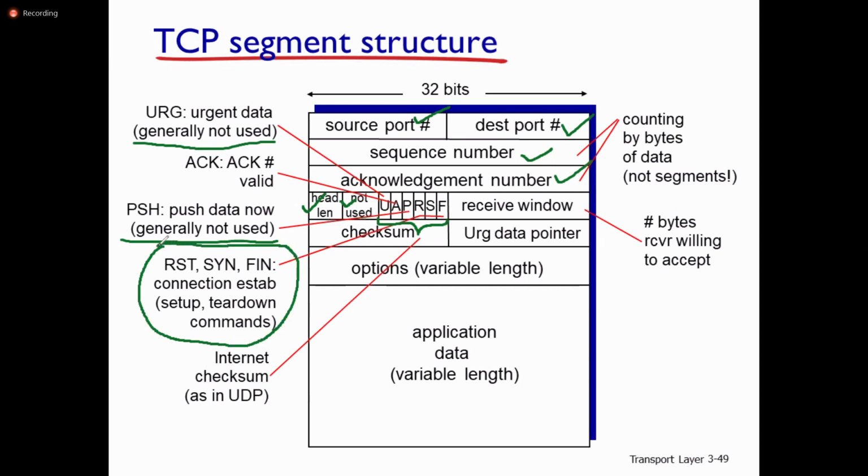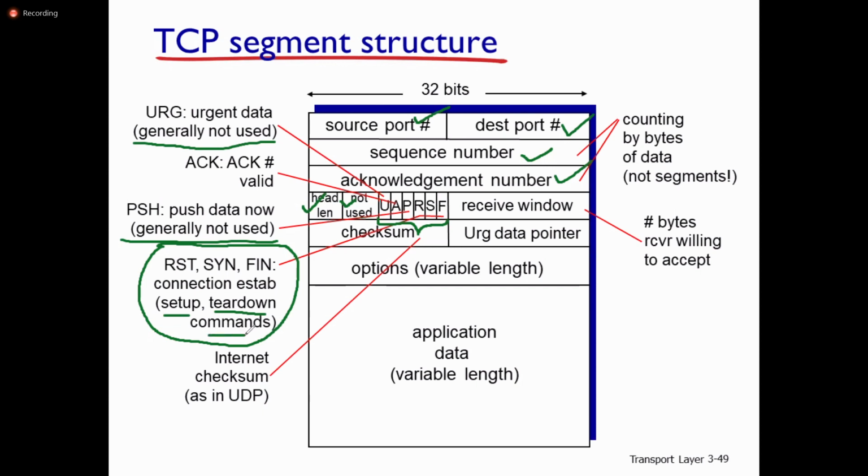So these fields are used for connection establishment between sender and receiver. Reset, synchronize, then finalize the connection. Set up connection, tear down commands.